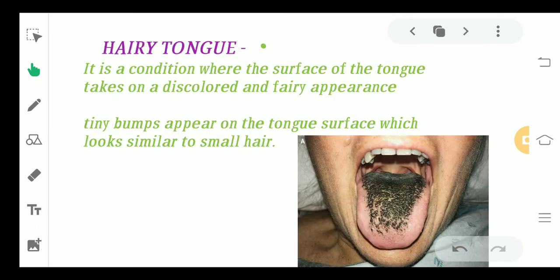Moving ahead with hairy tongue. Hairy tongue is another problem which can be very commonly seen in patients in the clinics. Now, what happens, you see in the picture, it appears like there is all hair, tiny hair-like structures on the tongue surface, but that is not the truth. So, it is a condition where the surface of the tongue takes on a discolored or hairy appearance. This is not F, but this is H. You see tiny bumps which appear on the tongue surface, which look very much similar to small hair. So if you see, this structure looks like there are small hair, but this is nothing but just a discoloration of the tongue which happens with time.